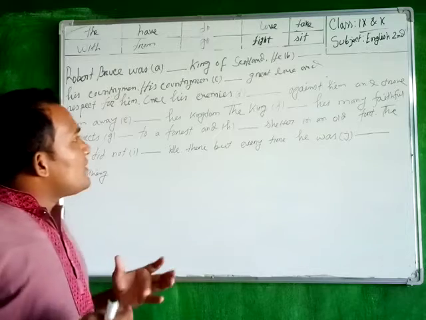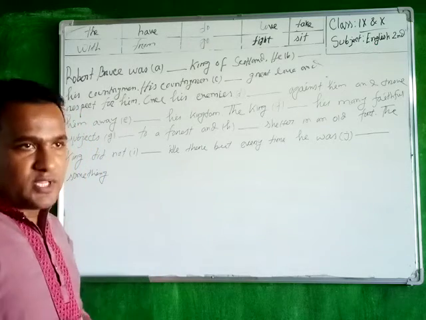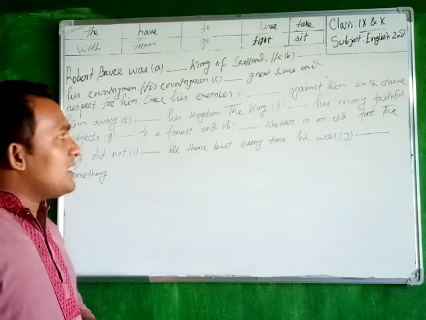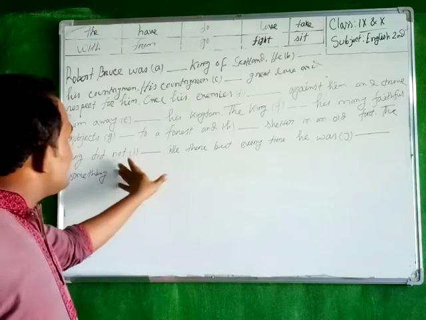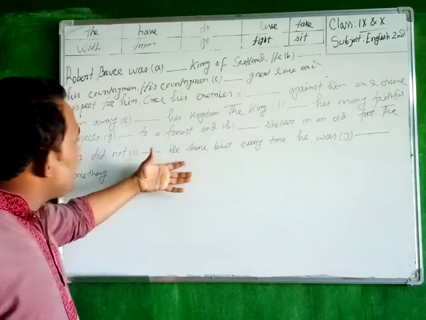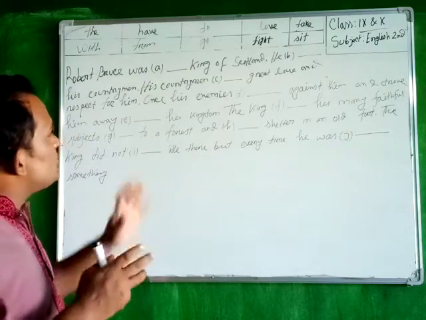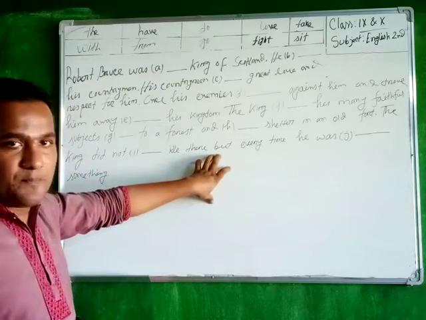Actually, any story or any part of the history, you can see that it is a story. So, now the question is what kind of tense should be used in this story?